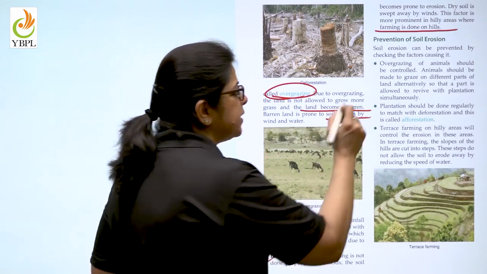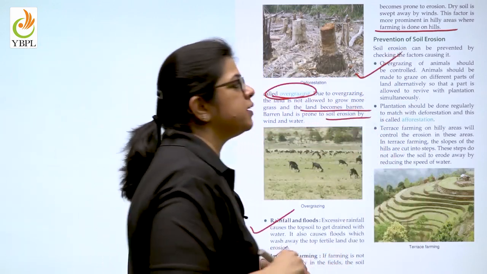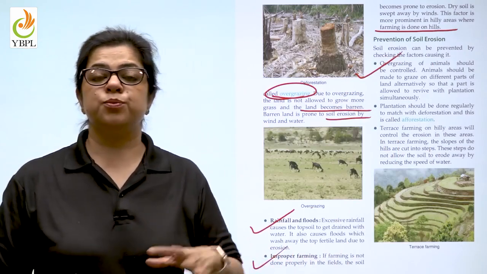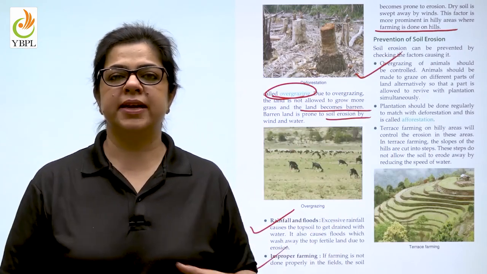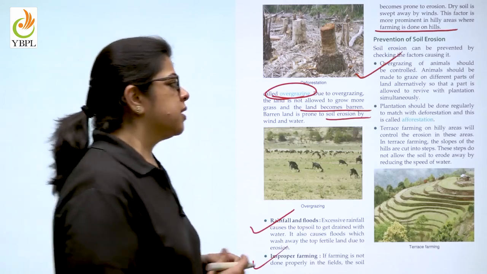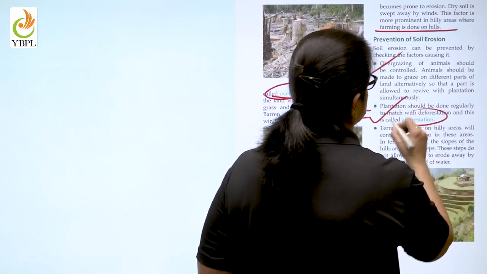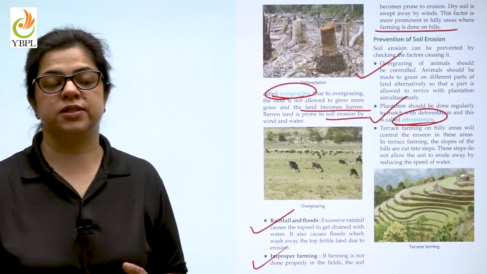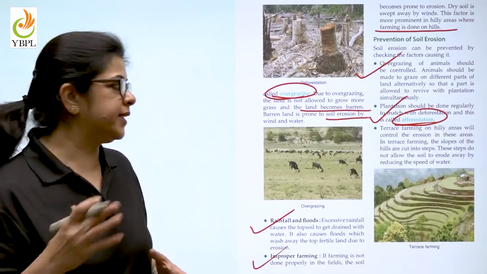Now, how can we prevent soil erosion? The first is that overgrazing has to be controlled. There should be different pastures where the animals are taken in rotation. The second is afforestation, which is the reverse of deforestation, when you plant a lot of trees.